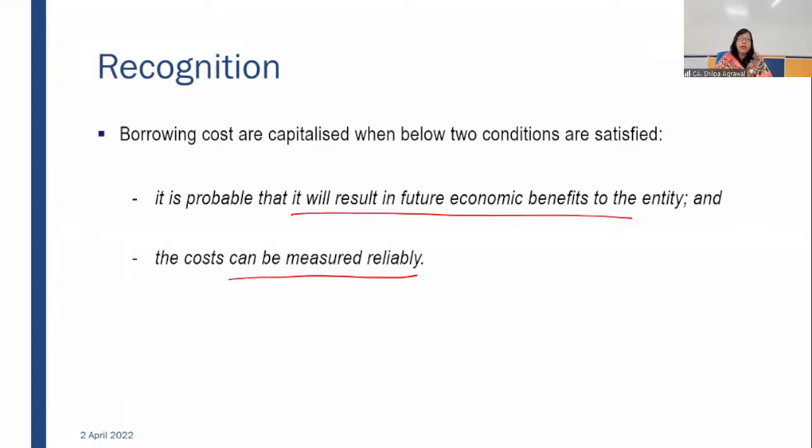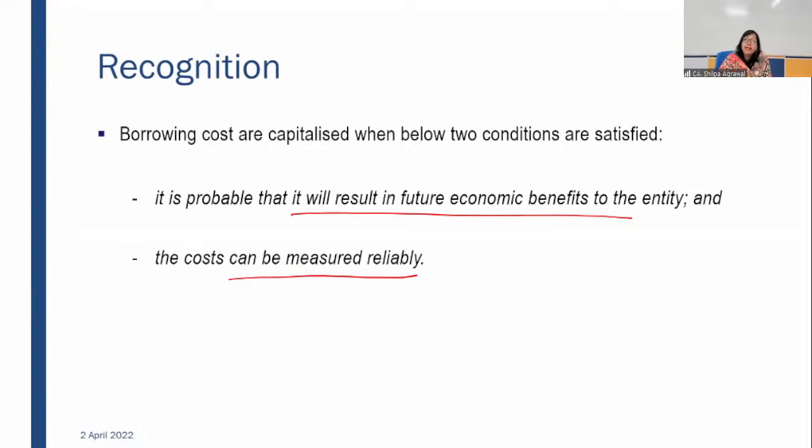However, it is not the case everywhere. In case of large entities, they have departments for everything. They have departments for financing also. So the finance is generated centrally by one department, and that fund is allocated to different departments for different uses. In that case, it is very difficult to define that this borrowing is meant for this particular asset. In such a case, that borrowing is called general borrowing.